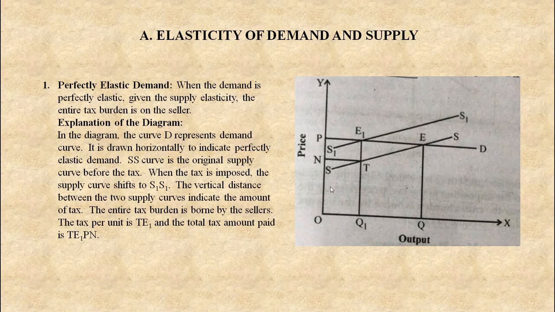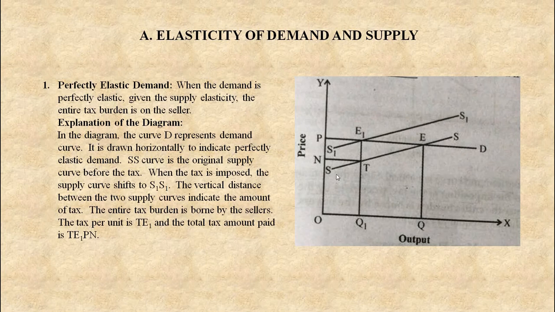In the diagram, DD is the demand curve. It is drawn horizontally. It is a horizontal demand curve. It shows perfectly elastic demand. You all are aware that under perfectly elastic demand, the demand curve is a horizontal straight line parallel to the x-axis. And the supply curve SS is the original supply curve before the tax.